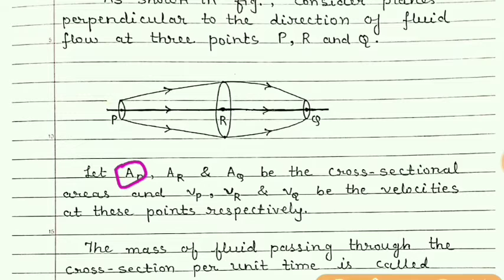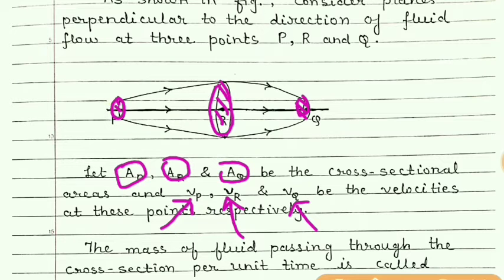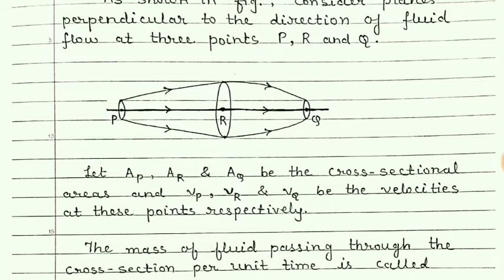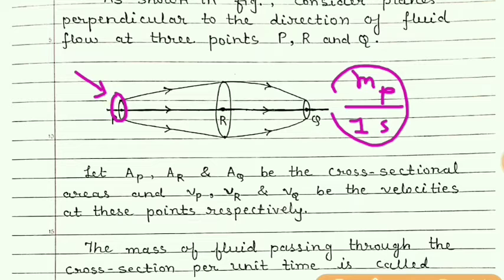Now let AP, AR and AQ be the cross-sectional areas at point P, point R, and point Q, as well as Vp, Vr, and Vq be the velocities at these points P, R, and Q. Then the mass of the fluid passing through point P in unit time, unit time meaning suppose 1 second, is known as mass flux.